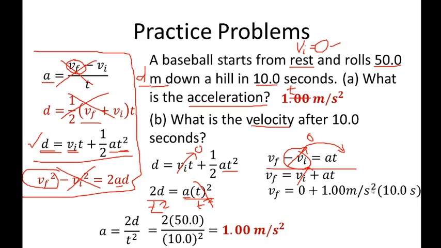Now, the square here is in the denominator, so we can cancel one s, and we are left with one s here. So our unit now will be meters per second. Multiply 1 times 10, that is 10 meters per second.